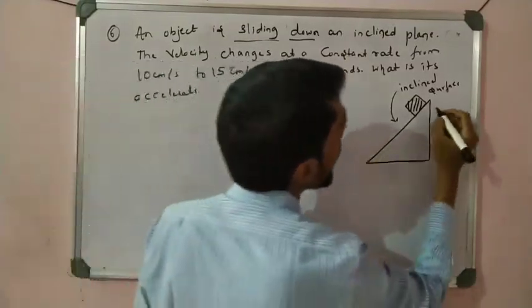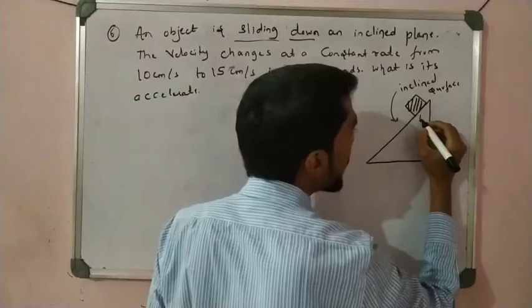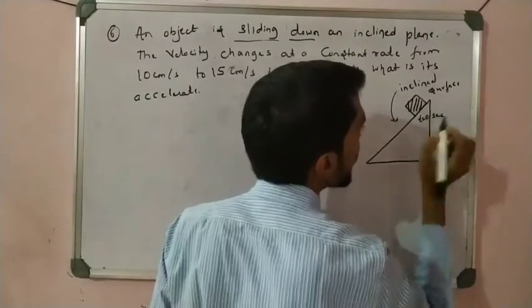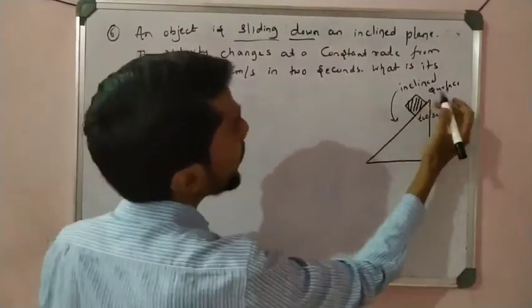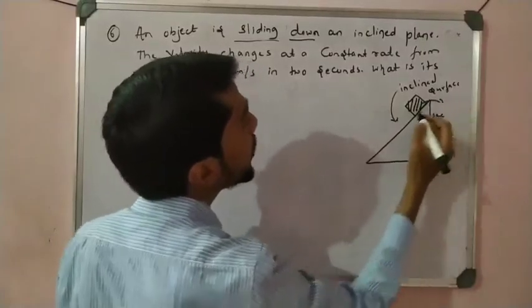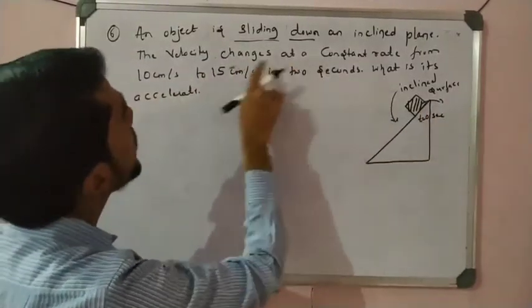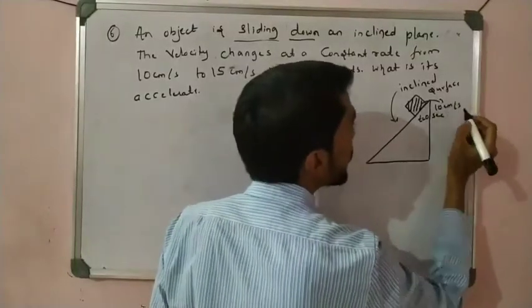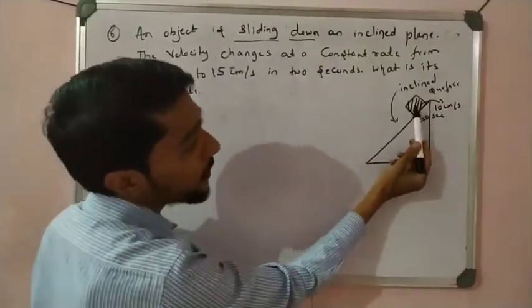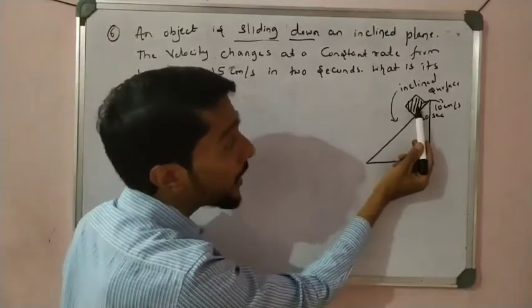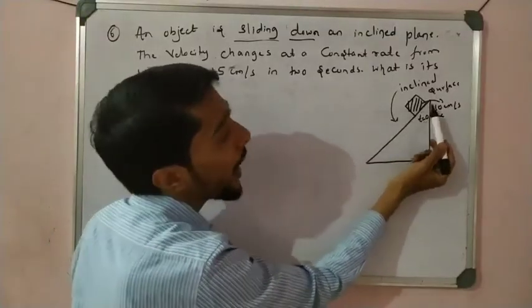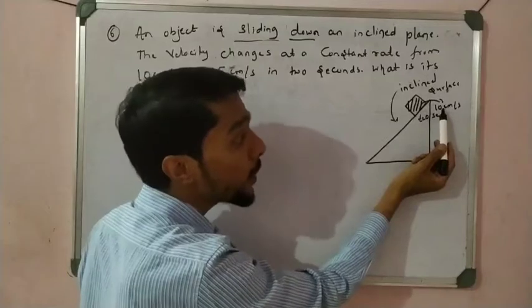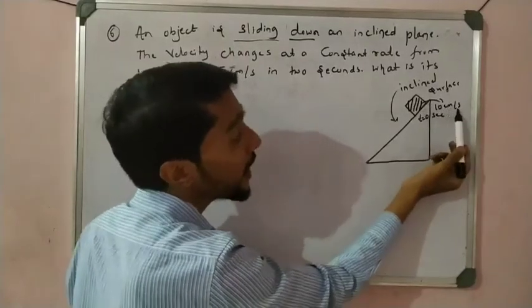For example, see here, if the object is here, it is at time t equal to 0 seconds. At that place the velocity of the object, how much is given? It is given as 10 meter per second, sorry, 10 centimeter per second. So when the object starts to slide, at time 0, the velocity is 10 centimeter per second.